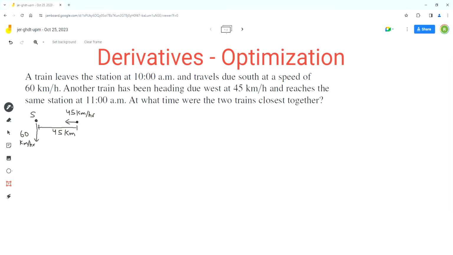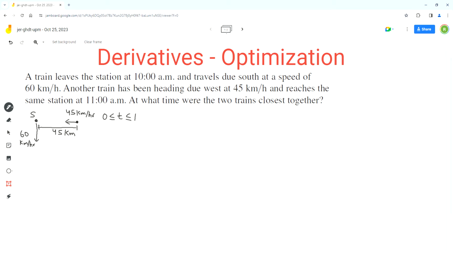So we have to use a variable for time here, and time should be greater than or equal to 0 and less than or equal to 1 in hours. The trains will be closest to each other anytime between 0 hours, which is at 10 a.m., and 1 hour from 10 a.m.